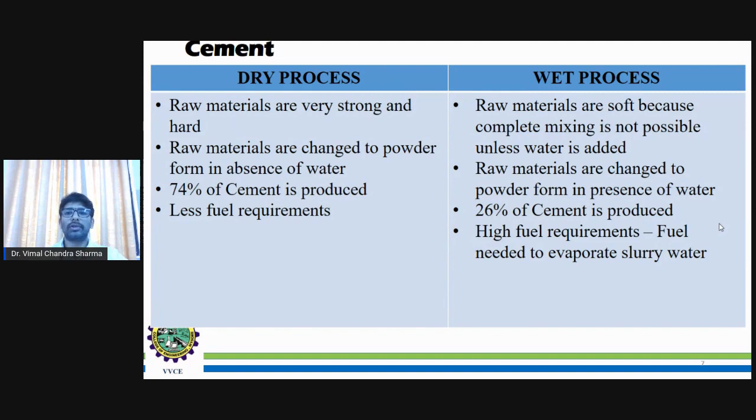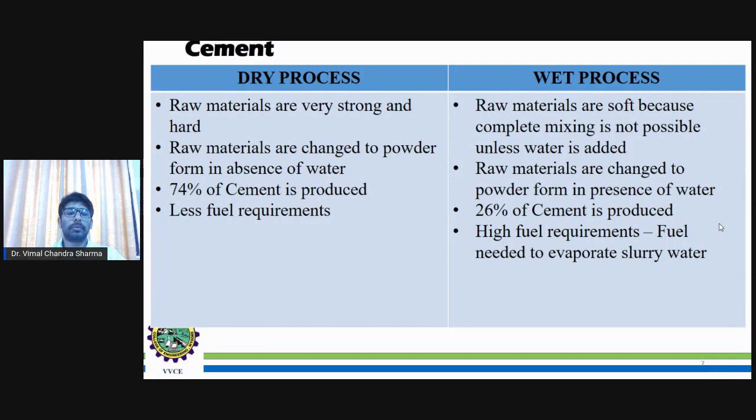So as I mentioned, the simple difference in the wet process is that the constituent is water. For the dry process, 74% of the cement can be produced during the dry process, whereas in the wet process, 26% of the cement can be produced. So in the dry process we don't